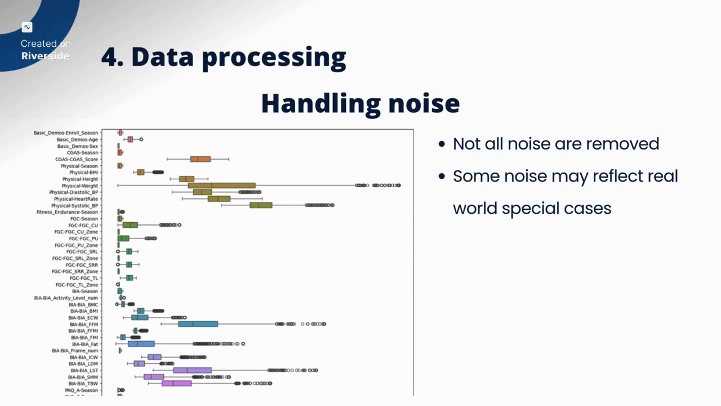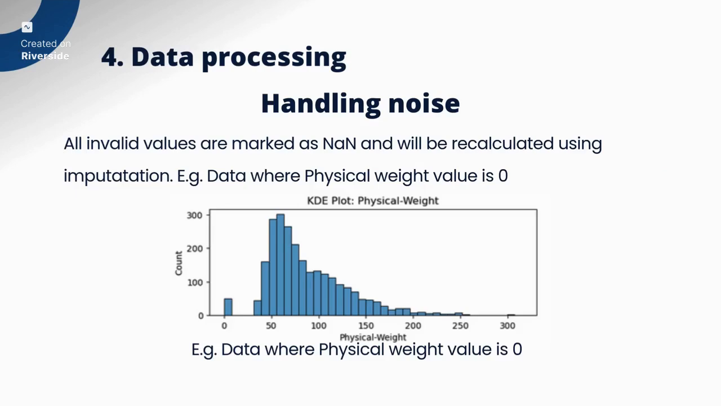Also, there is another type of noise, which are the unreasonable values, like a physical weight of 0 kilograms, and such kinds of values. Instead of removing them, we decided to convert them to NaN values and do some imputation later on.